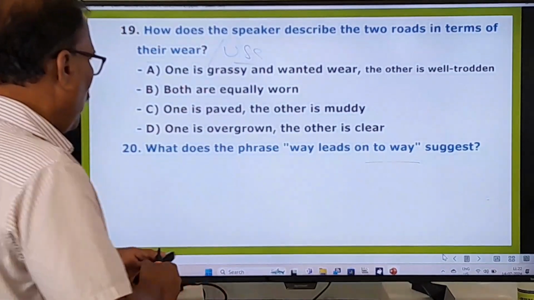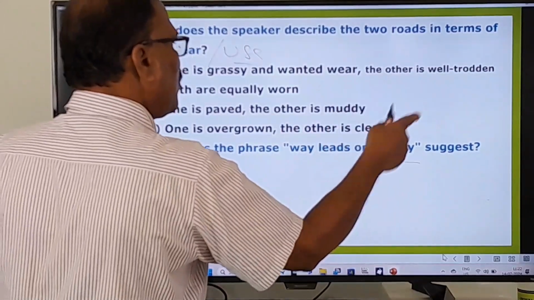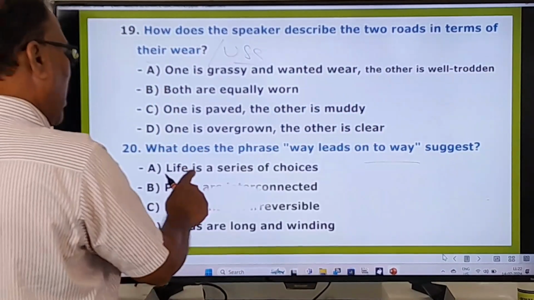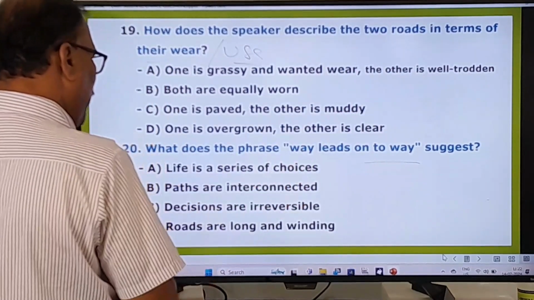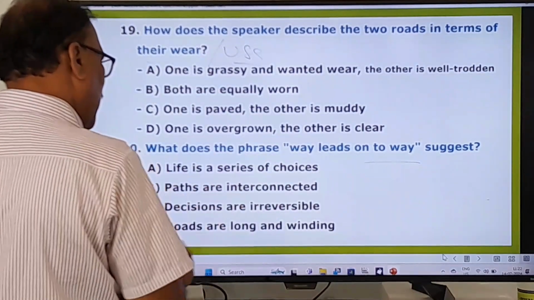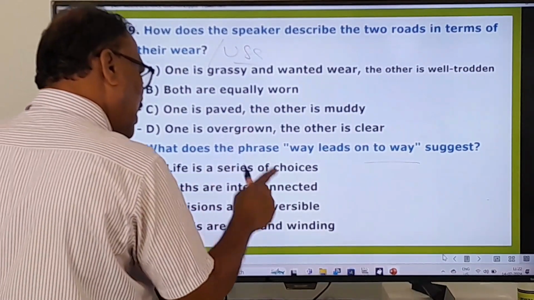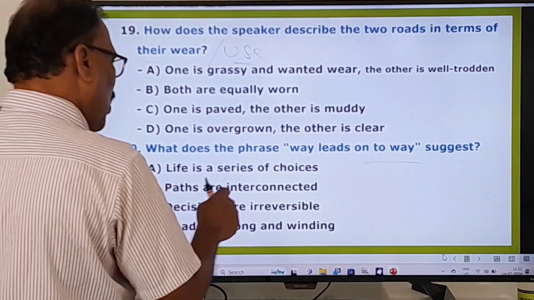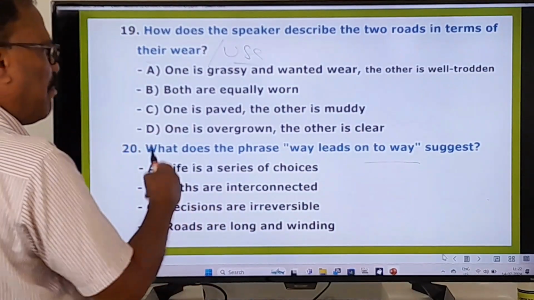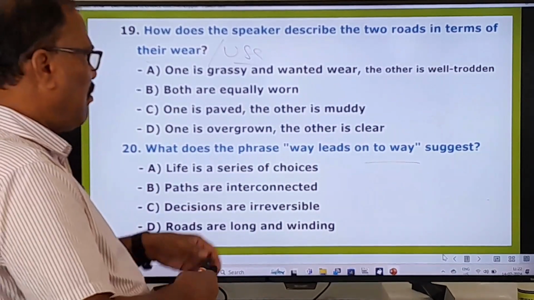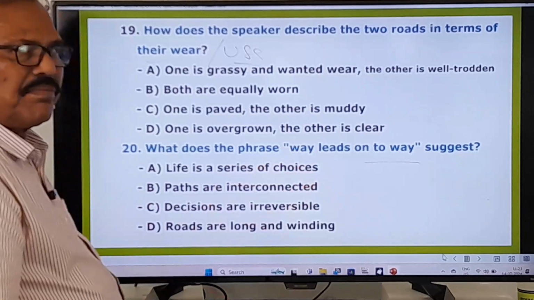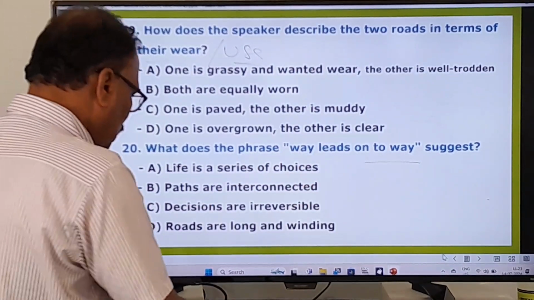Right. Okay. Yes. What does the phrase "way leads on to way" mean? Life is a series of choices. Paths are interconnected. Decisions are irreversible. Roads are long and winding. So, what is the meaning of this? What does it suggest? So, in all these things you know pretty well.